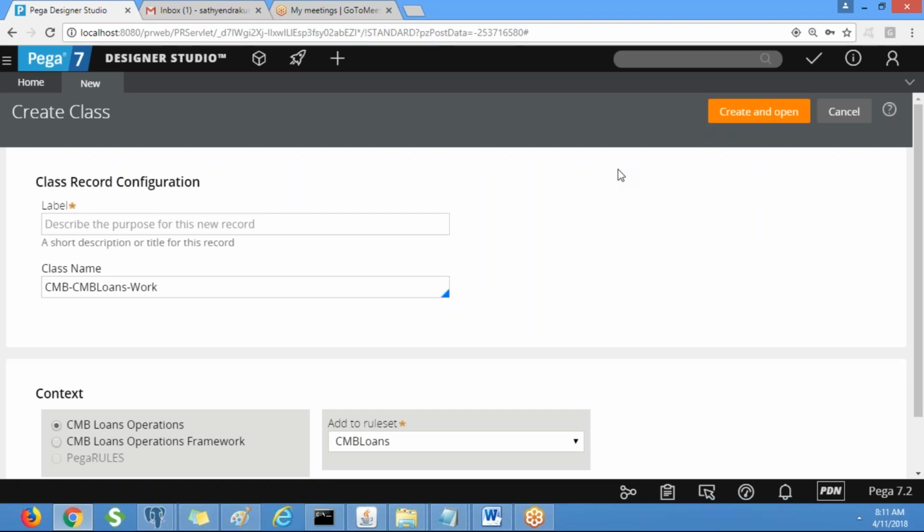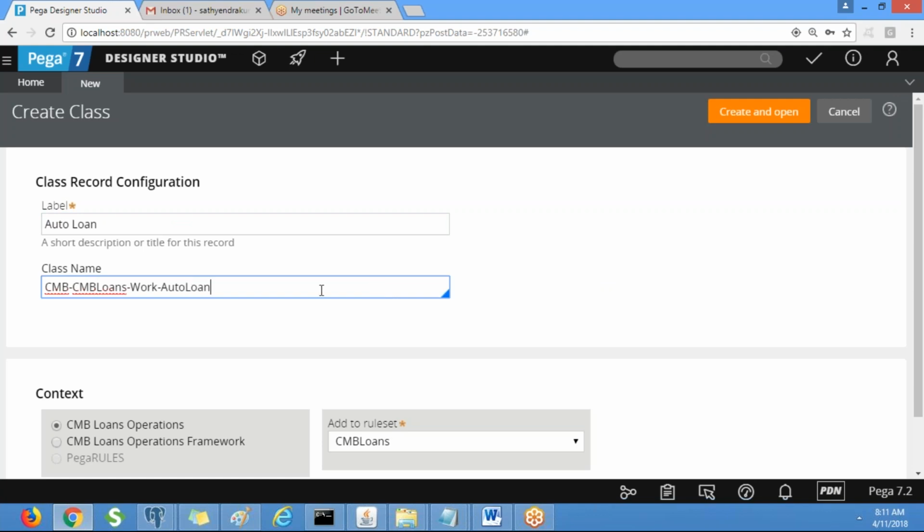When you go to the bank, you can apply for an auto loan or mortgage or equity. So for the label, put auto loan. What is the class name? This is the class name.